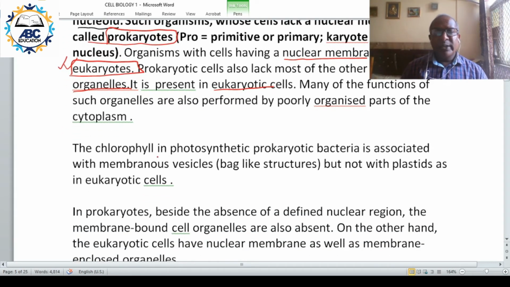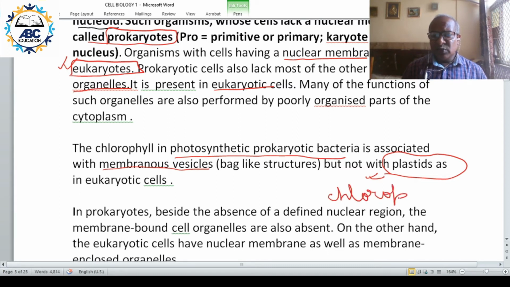For example, in some of the photosynthetic bacteria, the chlorophyll is present in a membranous vesicle or bag-like structure and not in a plastid or chloroplast. In plants, which are eukaryotes, you have plastids. A particular plastid is the chloroplast. So here the photosynthetic pigment chlorophyll is found inside the chloroplast. Whereas in case of prokaryotes, the chlorophyll is present where? Inside the membranous vesicle.